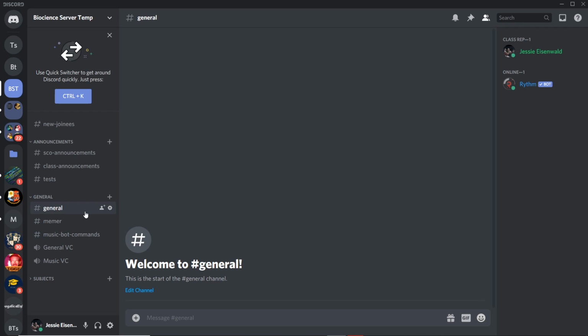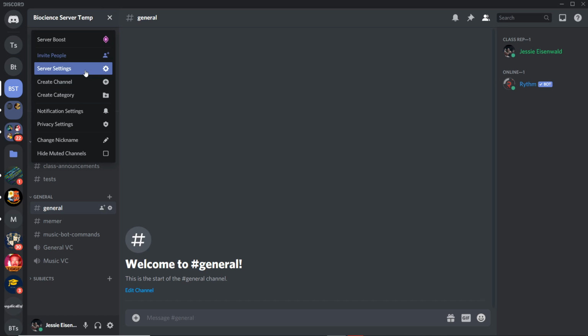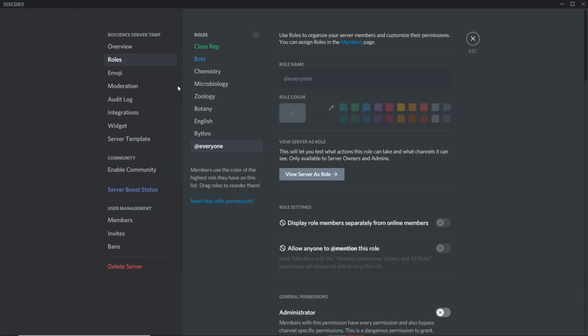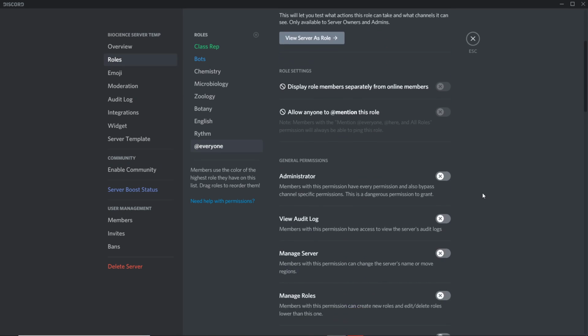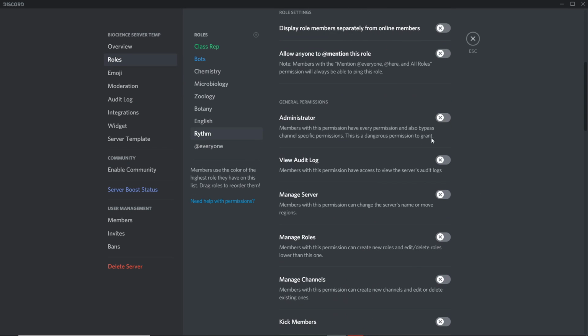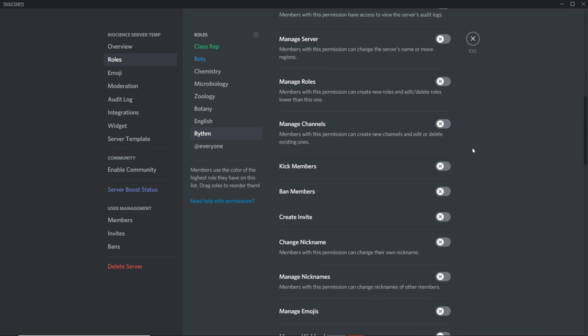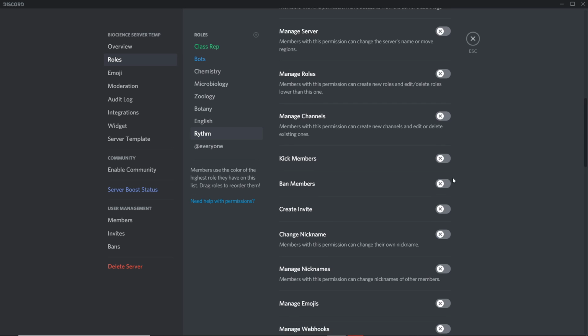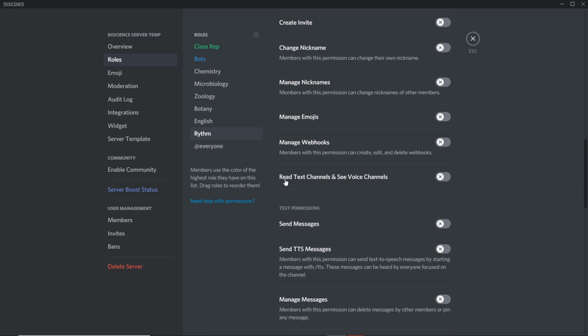So as you can see, as of now, Rhythm is still allowed to message on every single channel. So in order to make sure that it can't message on every single channel, you need to remove its visibility, right? There are some bots that override not being able to text. So what you would see is read text channels and see voice channels.